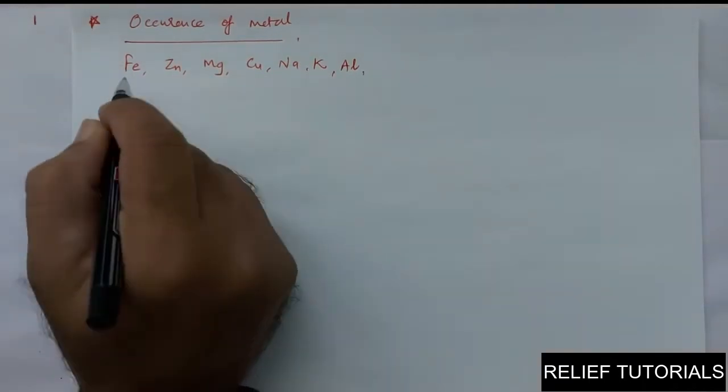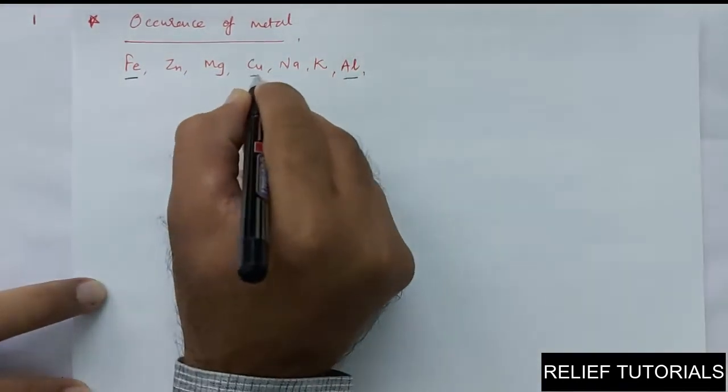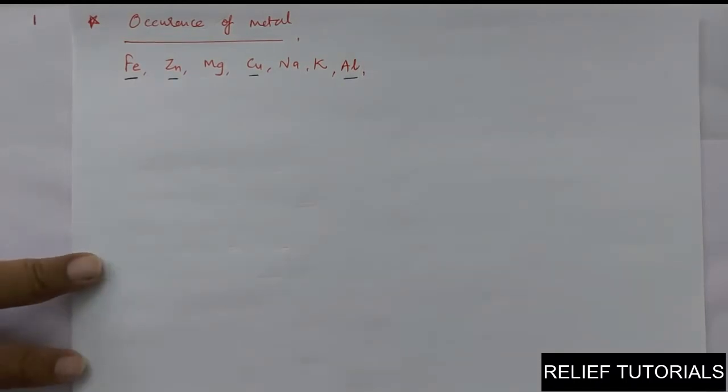If you think about iron, the percentage of usage of iron is the most out of all the metals throughout the world. Aluminium is also a very useful metal. Copper, as we know, is a good conductor of electricity, so it is used to form wires and other utensils. Zinc is also useful. Magnesium, sodium, potassium, and many more. So from where do we find such metals?